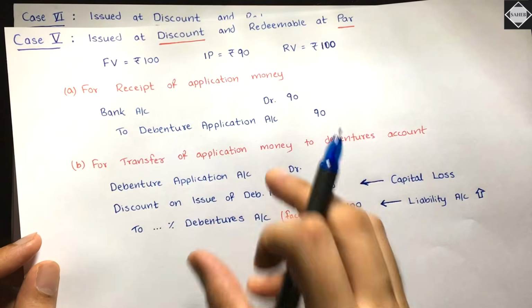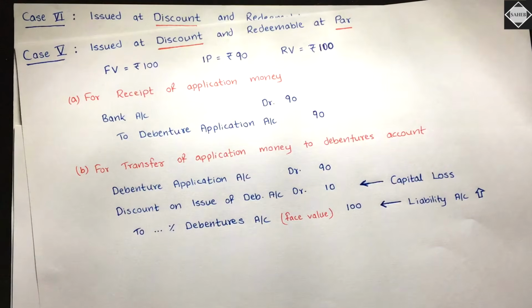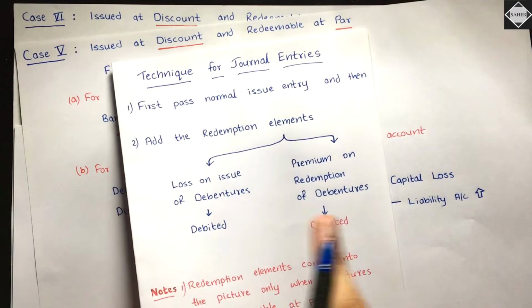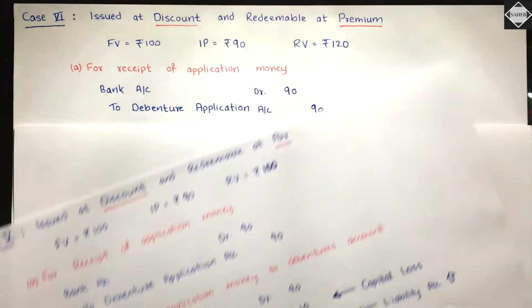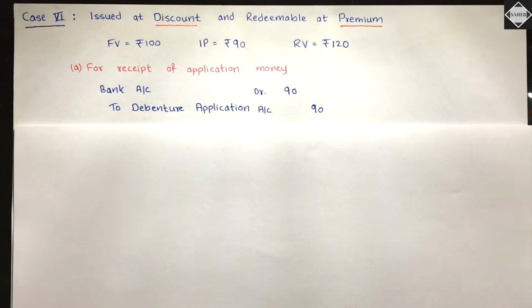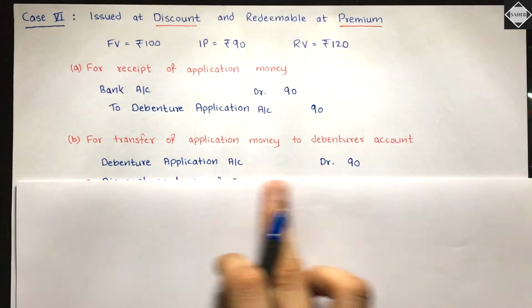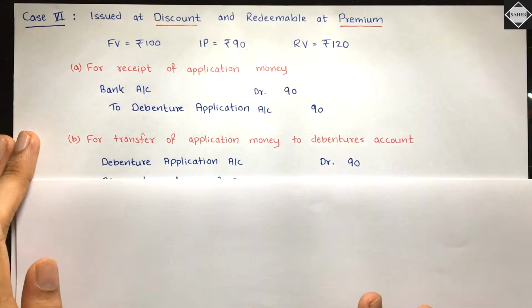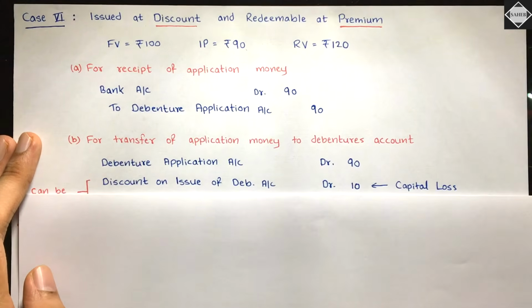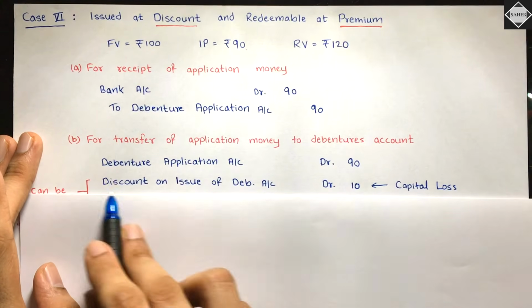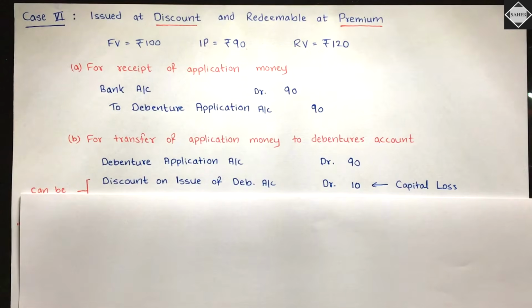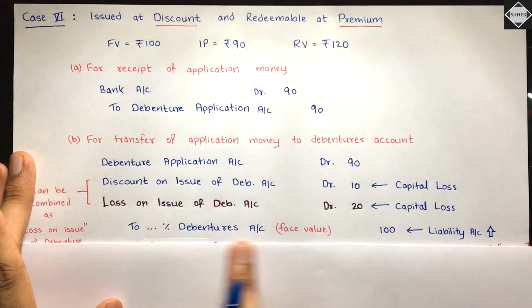Then after passing this entry you have to insert the redemption elements, a debit of loss and a credit of this premium on redemption. Is that clear? You can easily do this. See here, let me show you. First let's pass the normal entry. You will cancel the debenture application account as usual, debit 90, and then you will record the discount on issue of debentures, rupees 10, isn't it? Debenture application account 90, discount on issue of debentures 10, and then you are going to transfer this rupees 100 to where? To percentage debentures account. The face value will go to percentage debentures account.